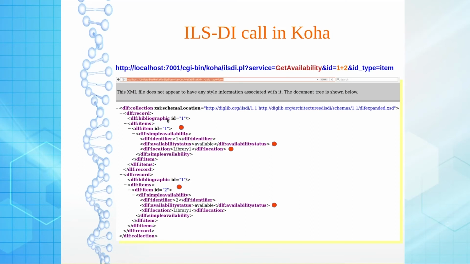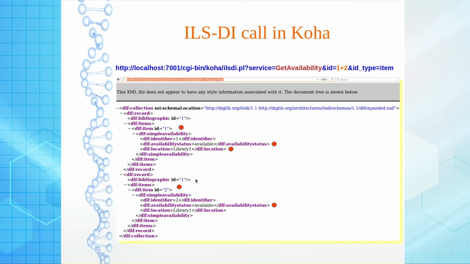Here you can see bibliographic ID is equal to 1, under it item ID is equal to 1, that is the first copy of the library, and it can tell you whether it is available or issued, and in which library it is available.